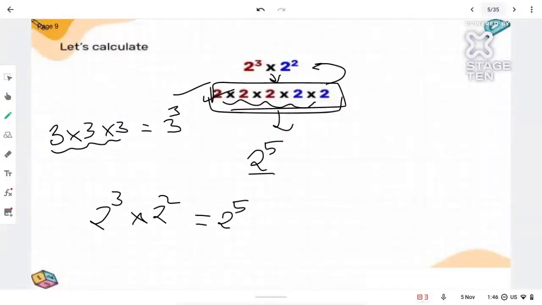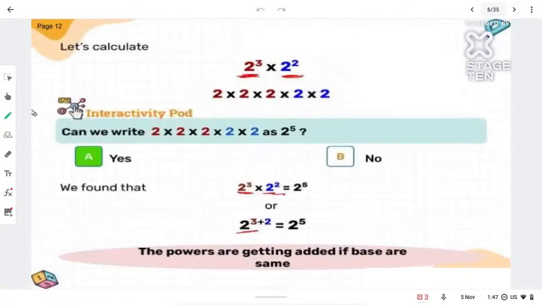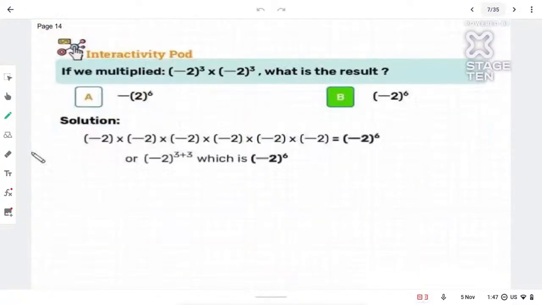So can we prove that? Now, what is the relation? If you see, as the power we want 5. And on the LHS, what are the two powers? 3 and 2. If I add both of them, can I get 5? Yes, I can get 5. So that is what we are telling. 2 cube into 2 square can be written as 2 raised to 5 also, because when my bases are same, I can add the powers. If the bases are same, the powers get added up. So that becomes your first law.